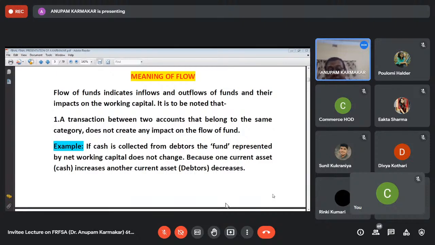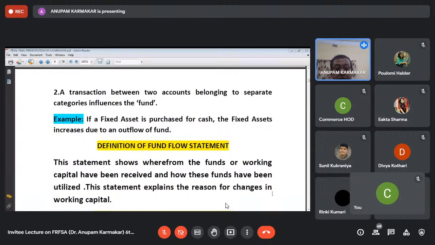So see that there is no impact on the flow of funds, because the same amount of current asset is flowing into the business and the same amount of current asset is going out of the business. So there is no impact on the flow of funds. But if the two accounts belong to two different categories, then there is either an inflow or an outflow of funds.